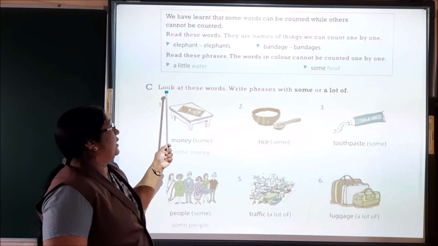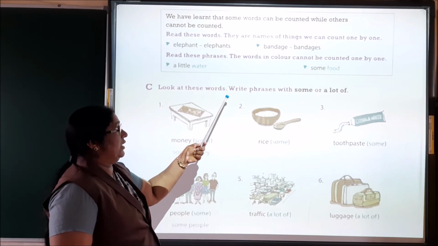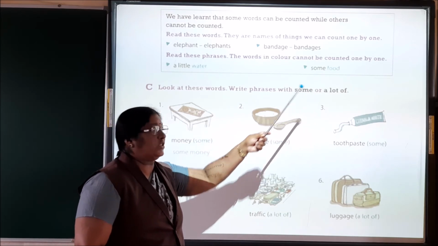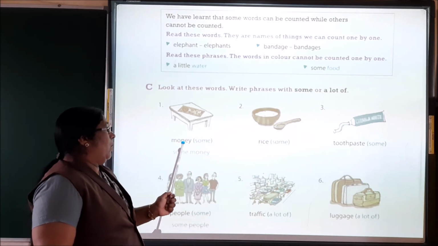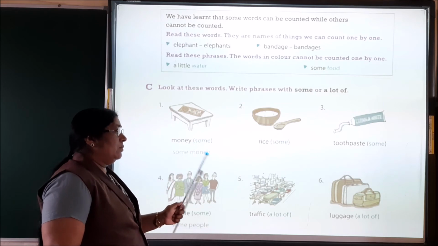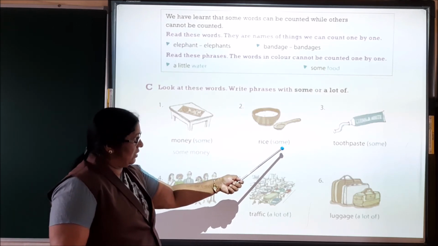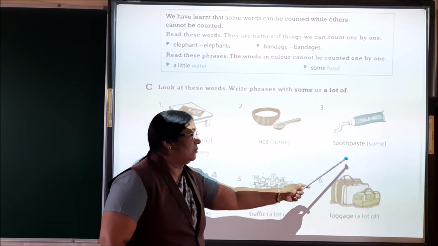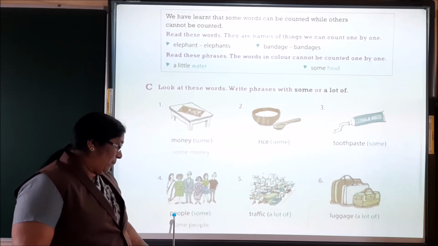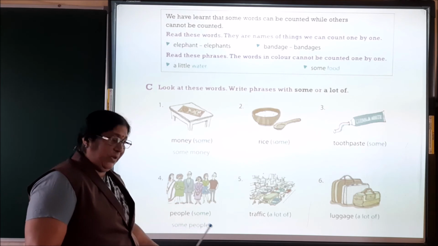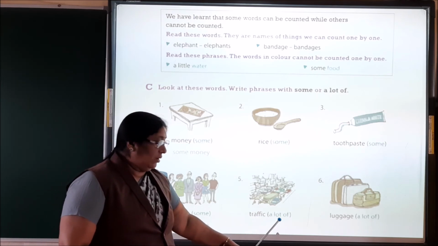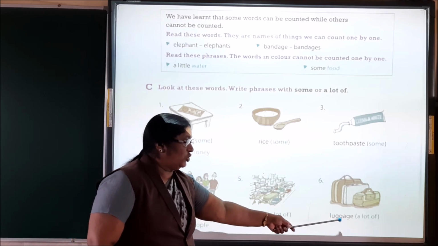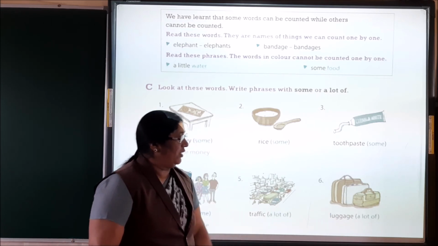Now look at these words and write phrases with some or a lot of. First one, money, some money. Rice, some rice. Toothpaste, some toothpaste. People, some people. Traffic, a lot of traffic. Luggage, a lot of luggage.